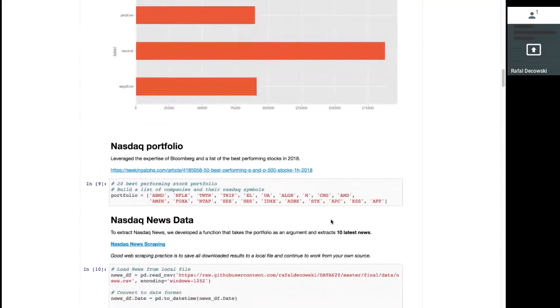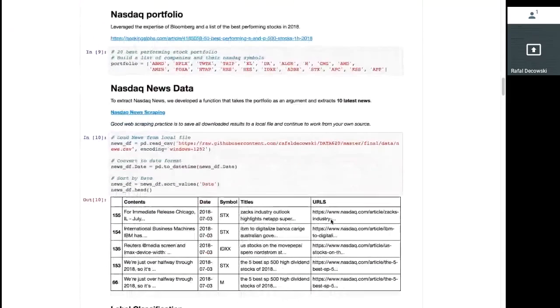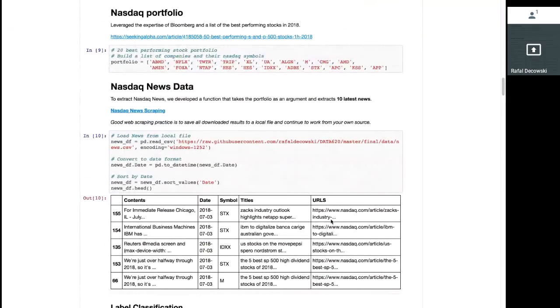Now we can move on to the Nasdaq news dataset. We created a custom scraper that looks up 10 latest articles and their metadata for all symbols in our portfolio. The code for scraping is attached as a separate notebook, so we can have a clean view here. Also, when scraping data, it's always a good practice to save the results to a file and to continue working locally.